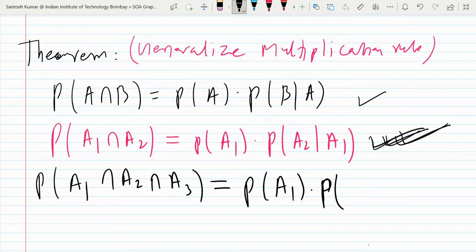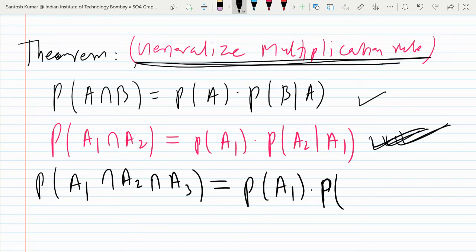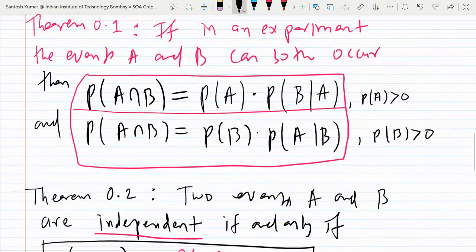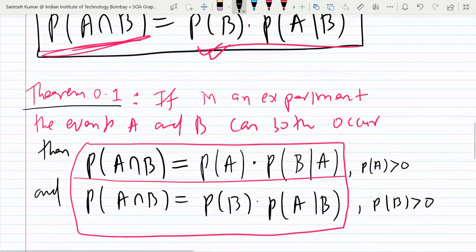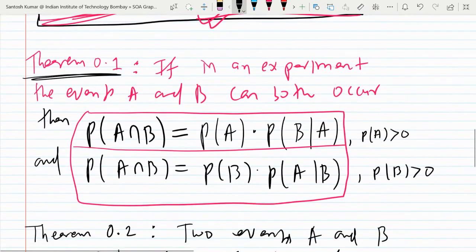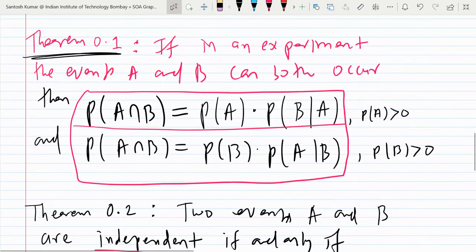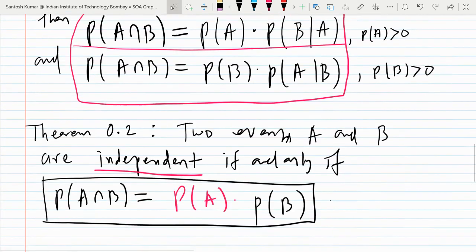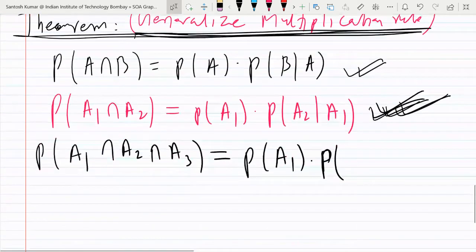No, it is not in general. I'm not writing independence. That will be in case of independence. You are telling that will work in case of independent events, but I'm not writing independent events. I'm just writing the generalized multiplication rule. For two we have seen, this was the multiplication rule, theorem 0.1. I want to generalize this result. Generalize means we had here only two events A and B, now I have three, A1, A2, A3. So what can we write?